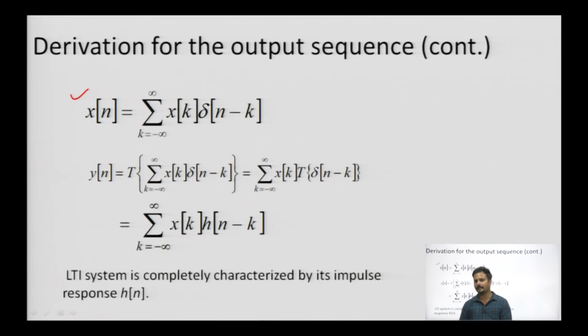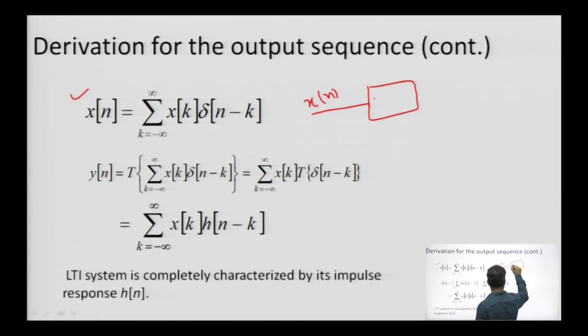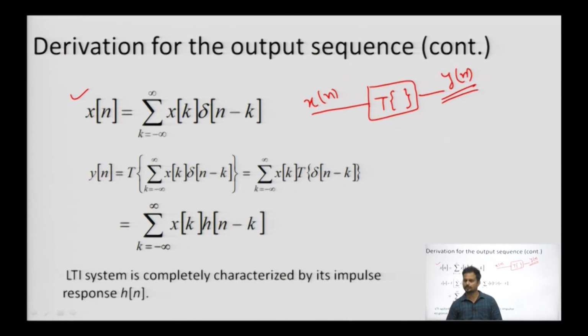Now we will apply the transformation part. We are going to look at what we mean by LTI. We have defined only x(n), then this T operator comes into the picture and the output we are going to evaluate. This is what we intend to find out, the output value of the system response.